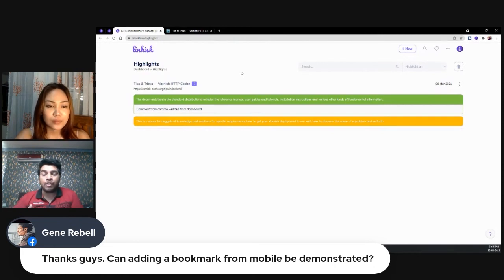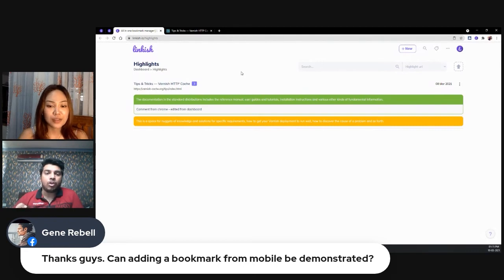We want to build all the features on the web application first, and we will start working on the mobile application from May most probably, because they are important.